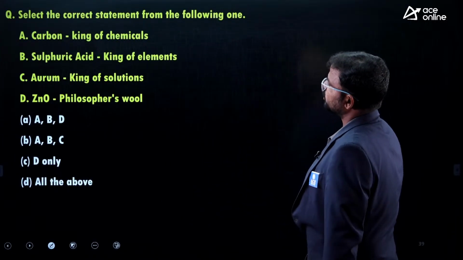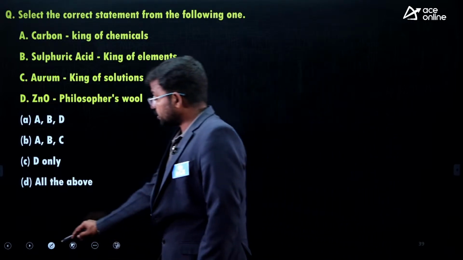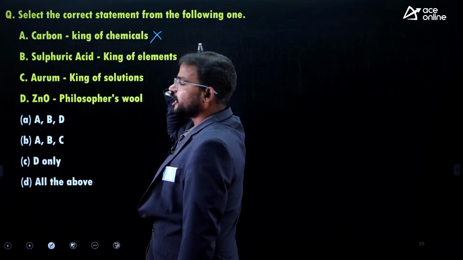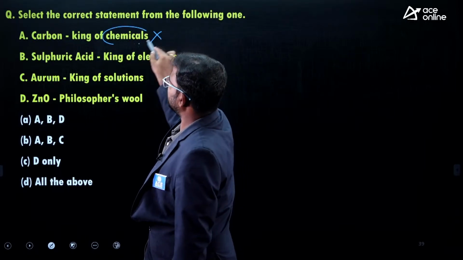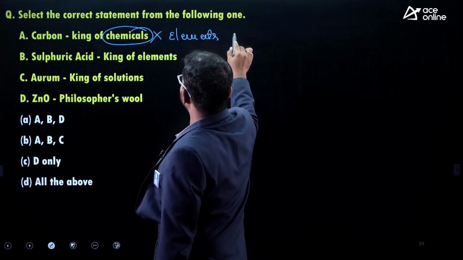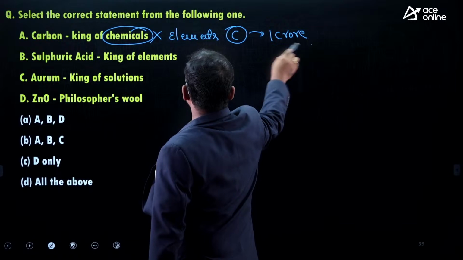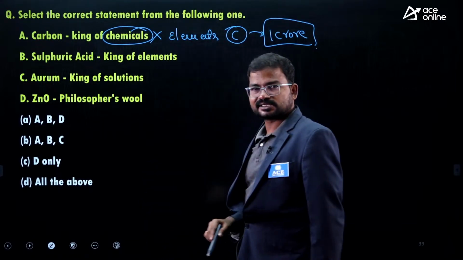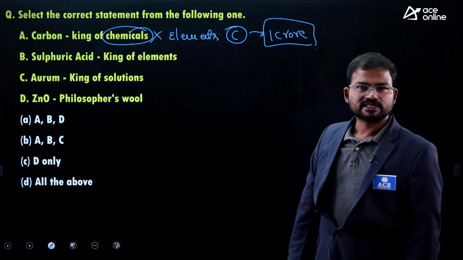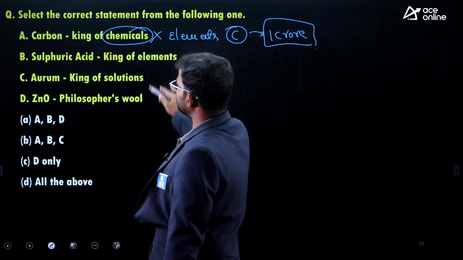Next, select the correct statement from the following. Carbon, what do we call the king of chemicals? Wrong. Actually carbon is treated as king of elements. Why? Because carbon can form around 1 crore compounds. This type of tendency is not exhibited by any other element in the periodic table. That's why carbon is treated as king of elements, not chemicals.